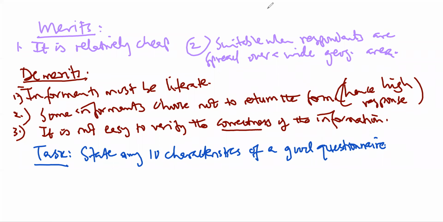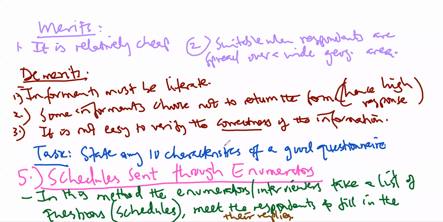Then let's move to the last method of collecting primary data, and that is what we are calling schedules sent through enumerators. I mentioned that a schedule is just a list of questions, just like the one we were calling a questionnaire in the previous method.